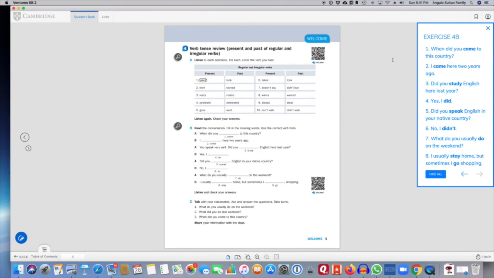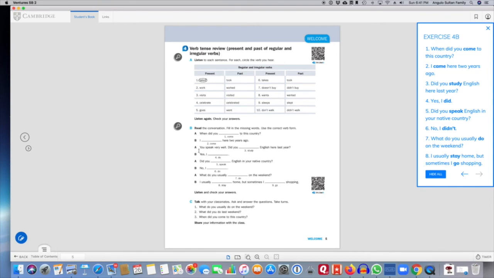So the conversation, when did you come to this country? We have this in the base form of the verb, it's the question. So when we have the question, when did you come? We use the base form of the verb to ask the question. The answer, I came here 2 years ago. So came is the past tense of come. It's the irregular verb, come. Past tense is came. When did they come? They came 2 years ago. Happened in the past.